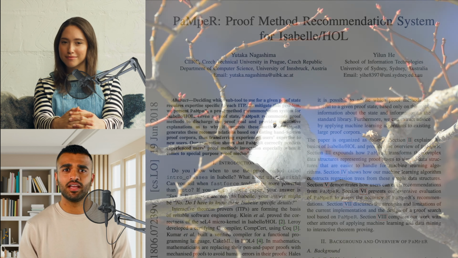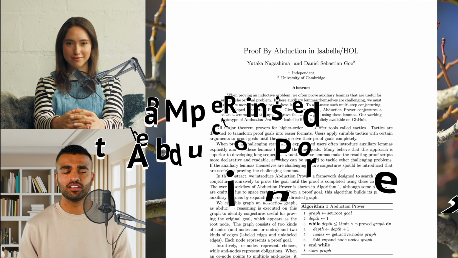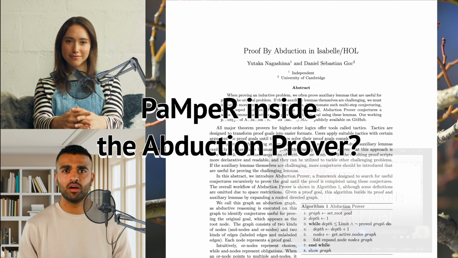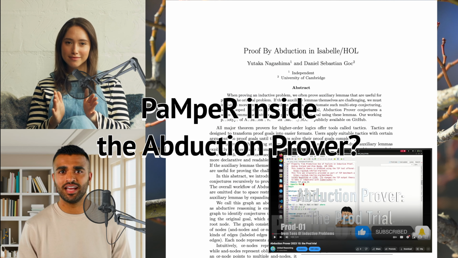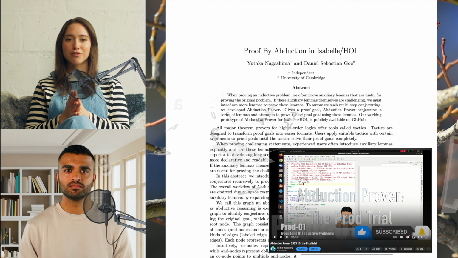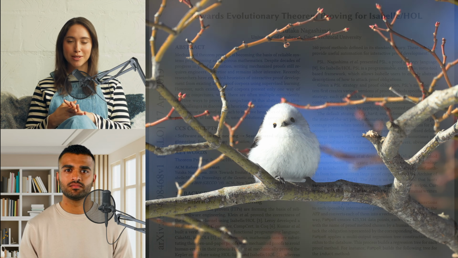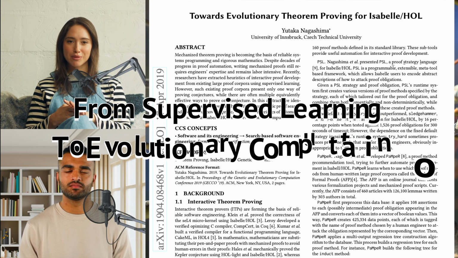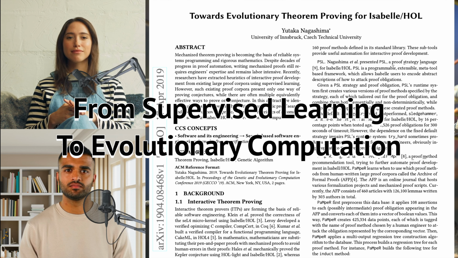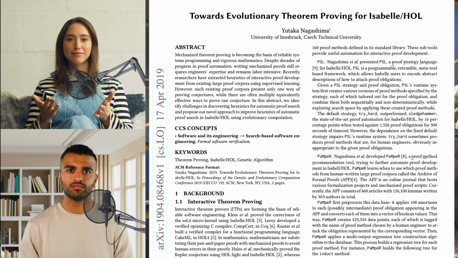Last time we talked, he mentioned that he's considering reviving PaMpeR as part of a larger proof search engine, the abduction prover, while focusing on proof methods that are still actively used. I heard that too. He also said he would shift from the supervised learning approach he used for PaMpeR to something based on evolutionary computation. That way his tool could explore and learn alternative proof approaches that aren't present in existing proof scripts.